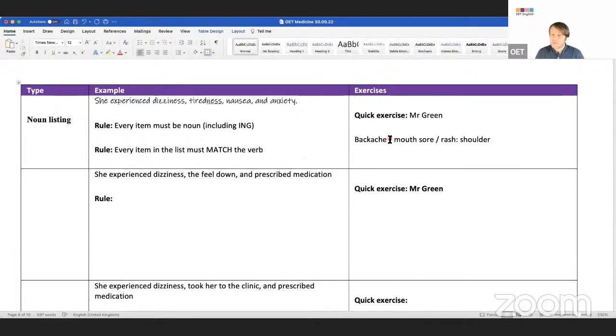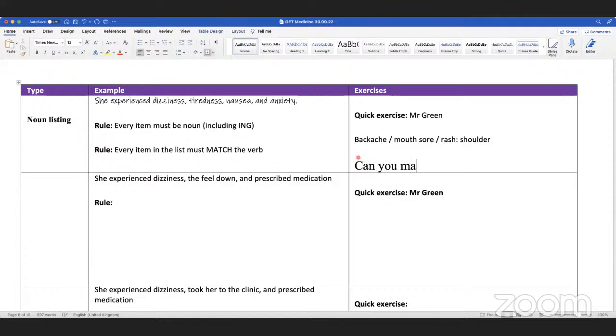Let's do a quick test for you guys. Backache, mouth sore, rash. Now, this is going to be tricky, okay? I'm going to give you 30 seconds, and then I will choose one person here. You must put your microphone on and say one sentence, all right? So 30 seconds starts now. How can you make a sentence here? Can you make a list? Just think about it, please.